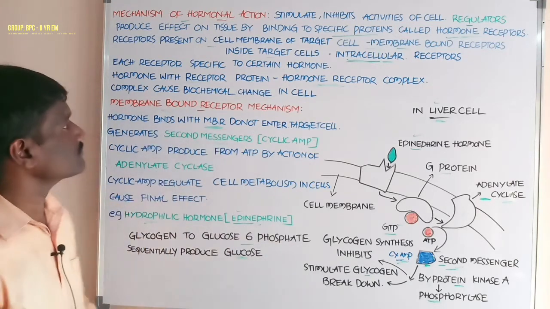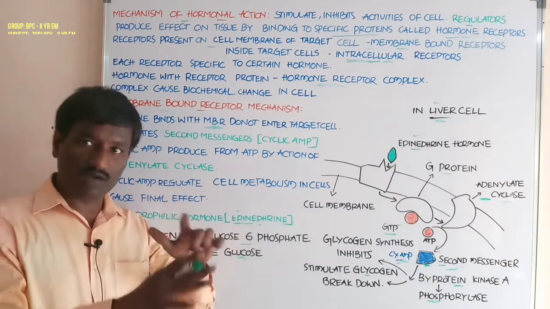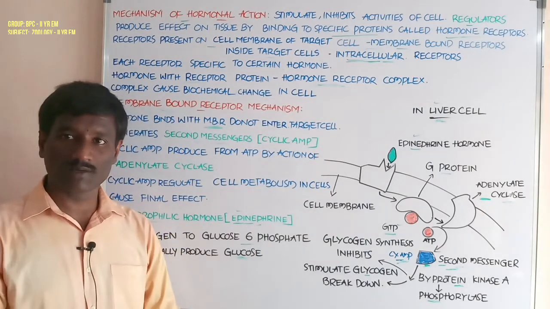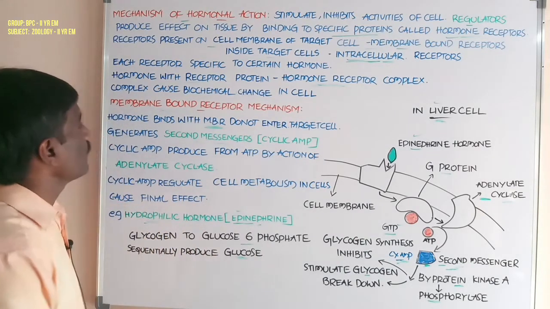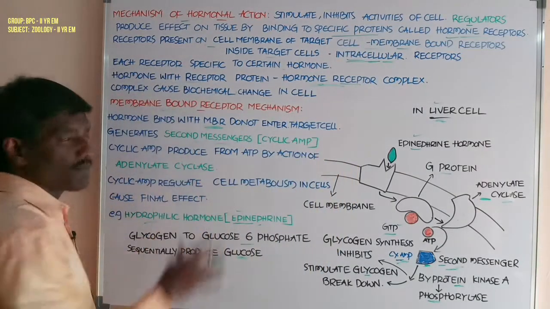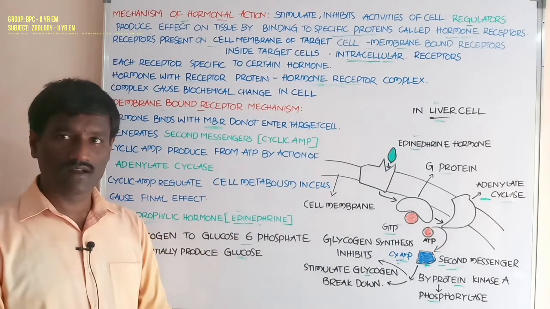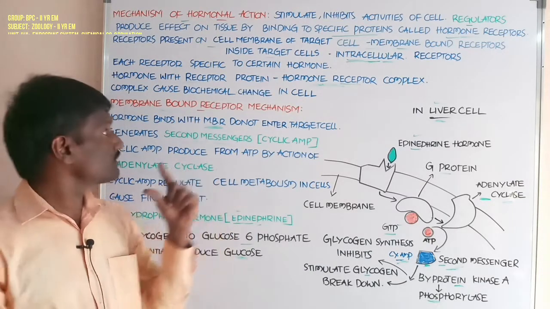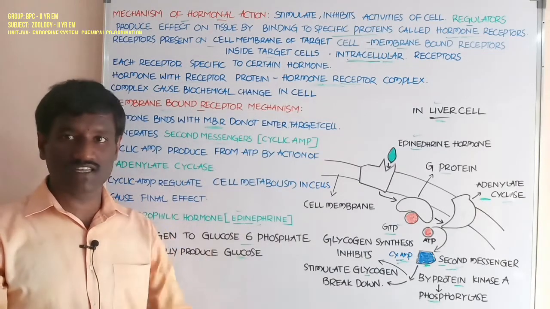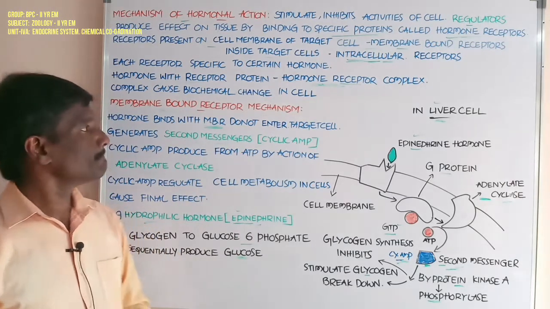The hormone combines with the receptor and forms the hormone receptor complex. This complex causes biochemical changes and affects metabolism in the cell. Okay, students.